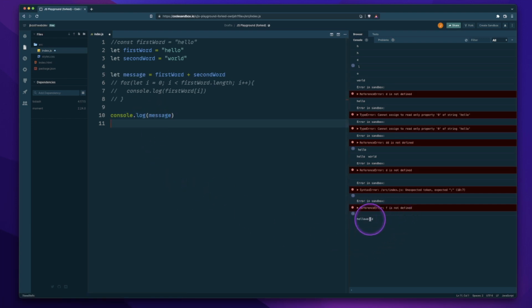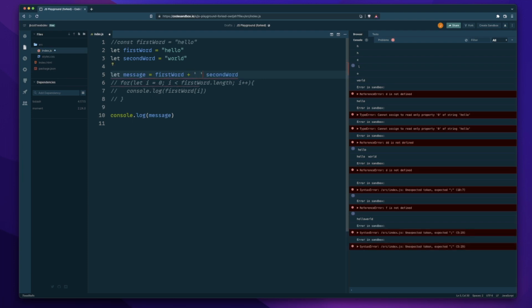Now we're going to get it with no space. It's going to take the first word and just combine it right with the second word, and we're going to have one thing here. In order to have a space in between, what we would have to do is add a string in here with a white space character, add a plus sign on top of this, and then we get our hello world with a space in between.